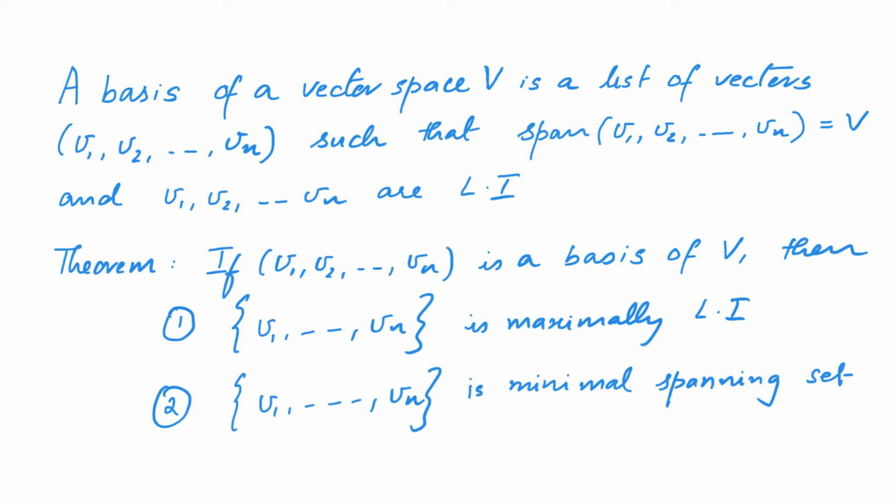Now you might wonder why we did not define a basis as a set but a tuple or a list. This is because later when we study linear maps, the order in which we consider the elements of the basis would become important. So please bear with me for the time being.